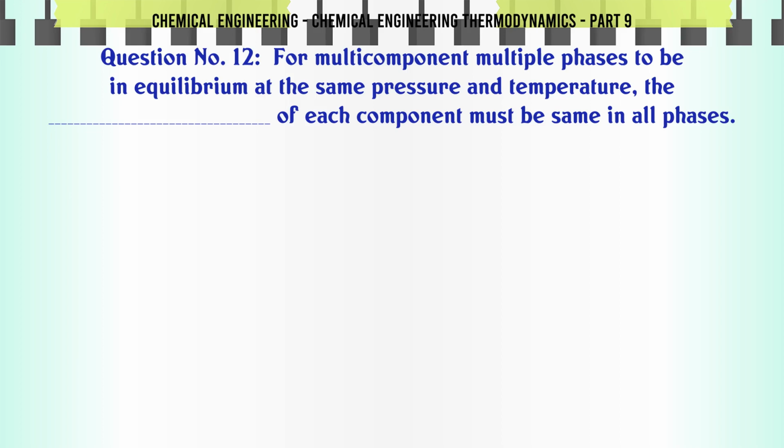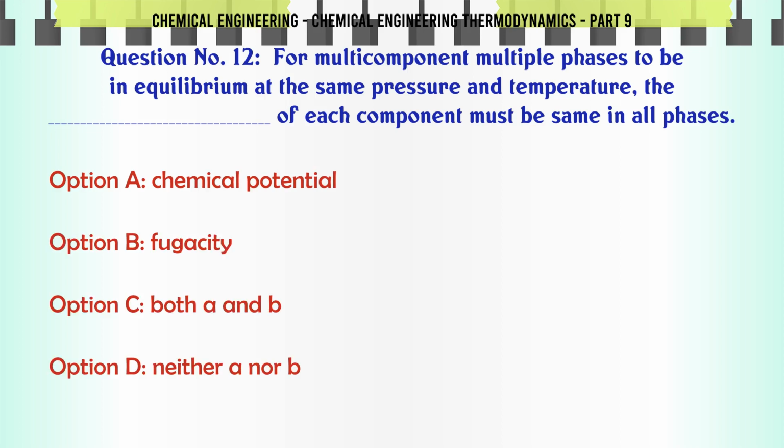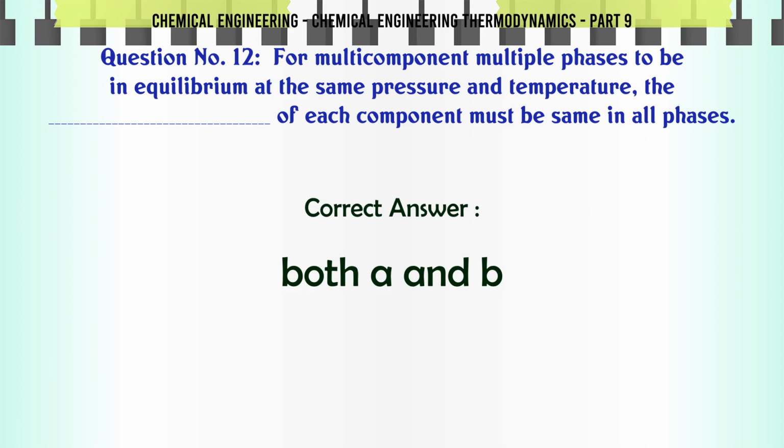For multicomponent multiple phases to be in equilibrium at the same pressure and temperature, the of each component must be same in all phases: A. chemical potential, B. fugacity, C. both A and B, D. neither A nor B. The correct answer is both A and B.